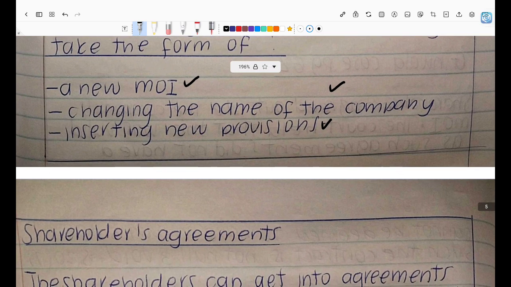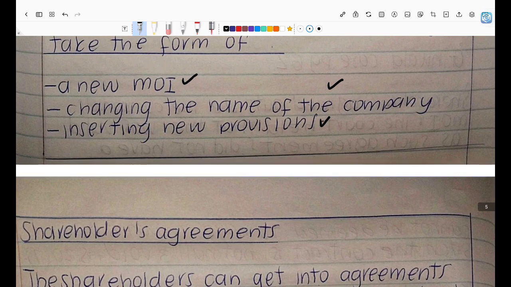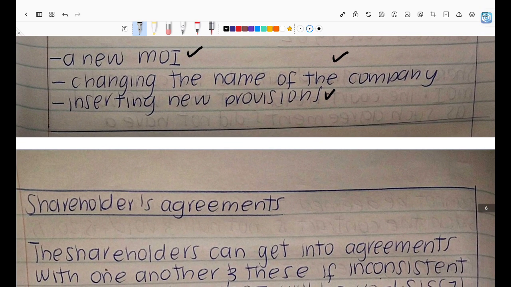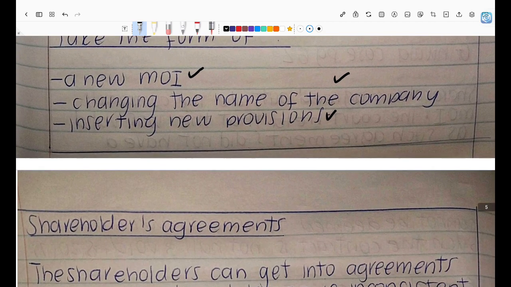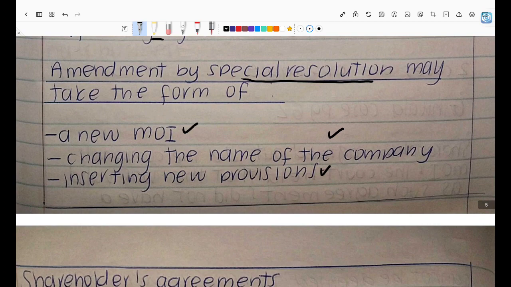So if you want to make a new MOI, if you want to change the name of the company, if you want to insert new provisions, you need to do that through a special resolution. With a special resolution, you need 75% or more of the voting rights agreeing with the resolution you want to take. That's what a special resolution is, which is different from a general resolution, where you just need 50% going up to agree with your decision.